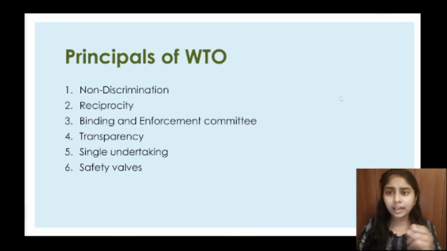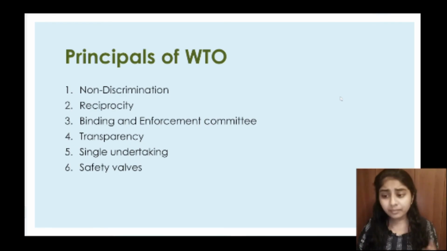As I told you, there are about 60 agreements made by WTO, and once a country signs to join WTO, they have to apply all 60 agreements. They cannot choose a particular agreement and implement only that. That is a single undertaking.